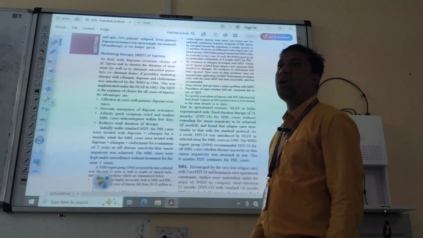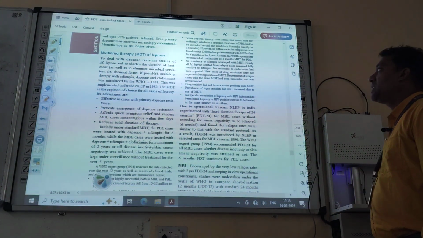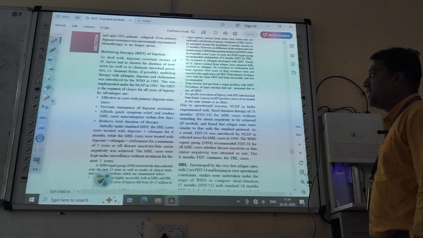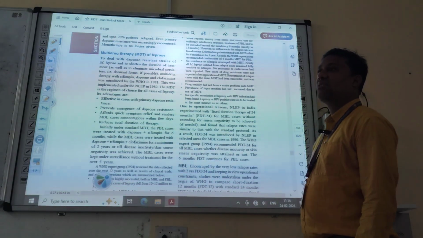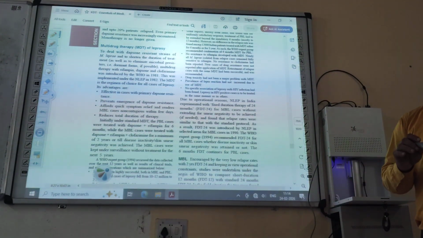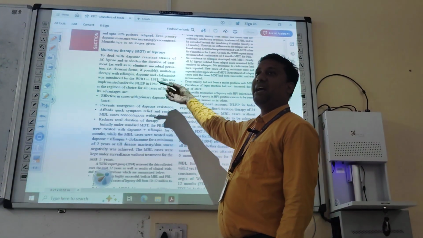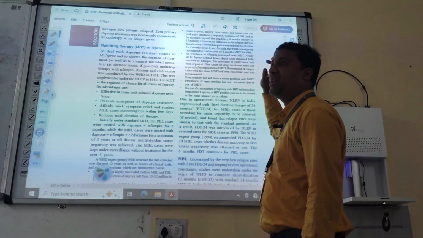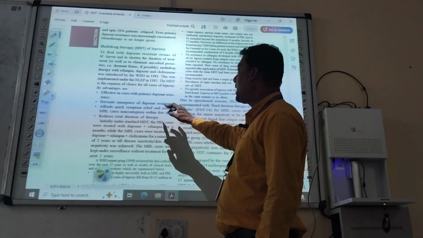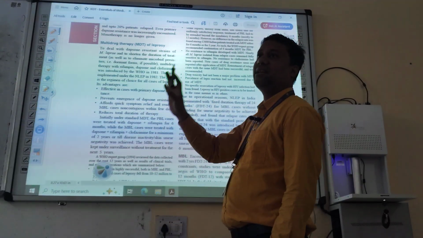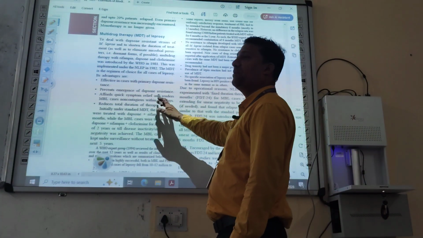What are the advantages of taking multiple drug therapy? That is rifampin, dapsone and clofazimine. What are the advantages? Effective in cases with primary dapsone resistance. Okay, the bacteria which make resistance against dapsone, it is effective against multi-drug therapy. Then prevents emergence of dapsone resistance. It will prevent the resistance of dapsone and